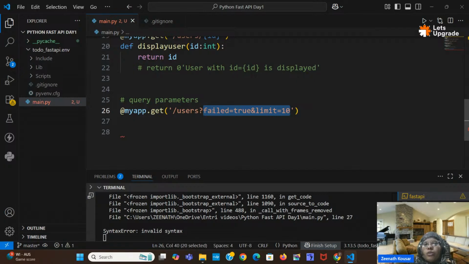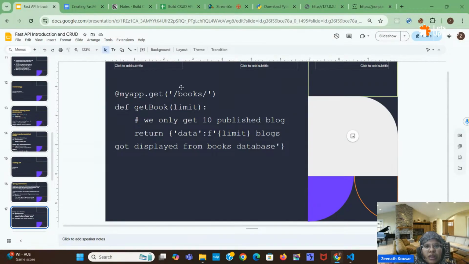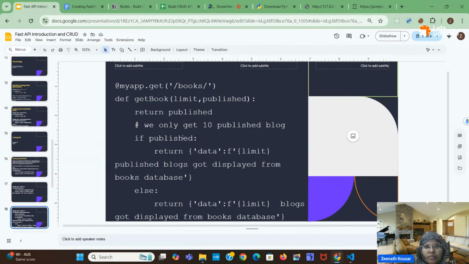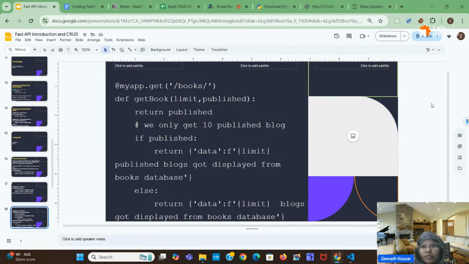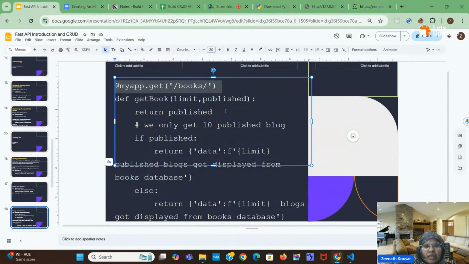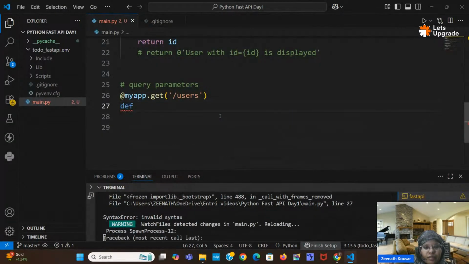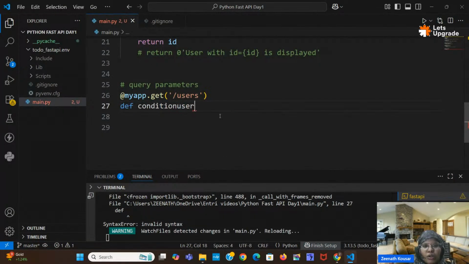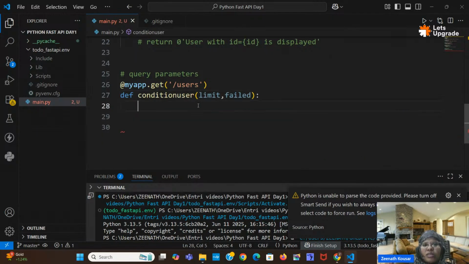How to apply such conditions? We can use query parameters. I will write an example here. def condition_user, and here you have to give the parameters limit and failed, right? We have to check these two things, so I can give them here.